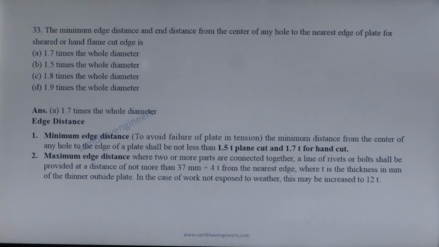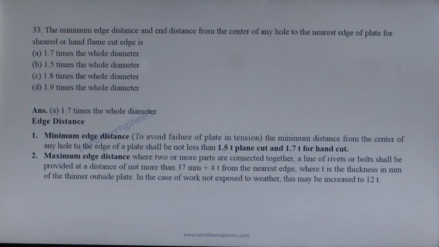The minimum edge distance and end distance from the center of any hole to the nearest edge of the plate for sheared or hand flame cut edge is, according to IS 800:2007, minimum edge to avoid failure of plate in tension.